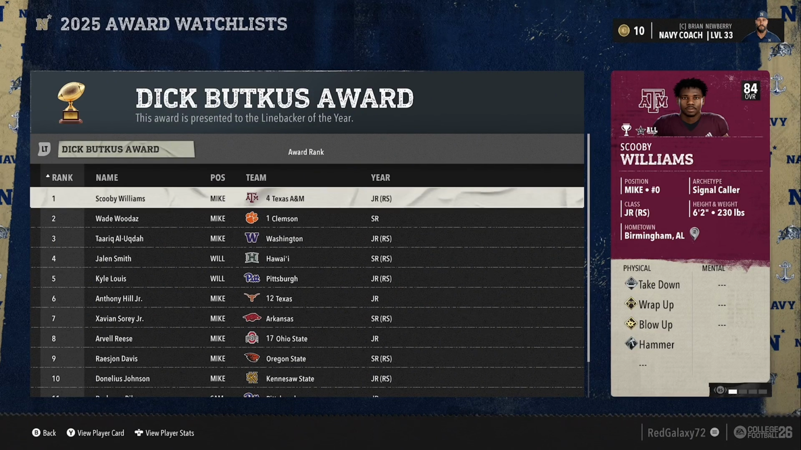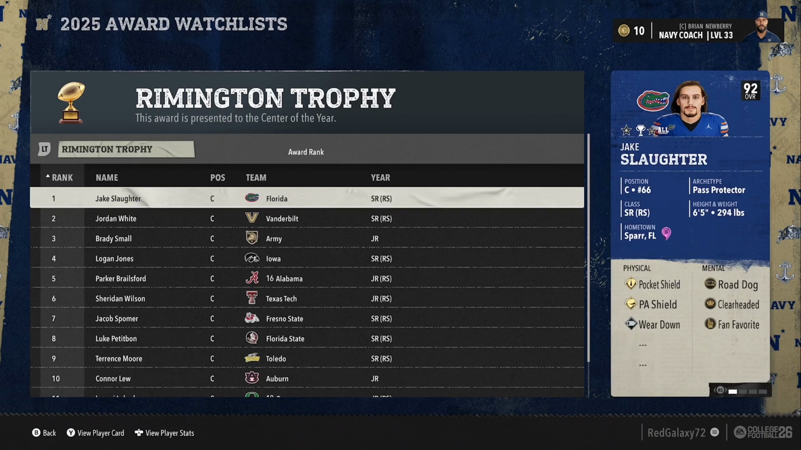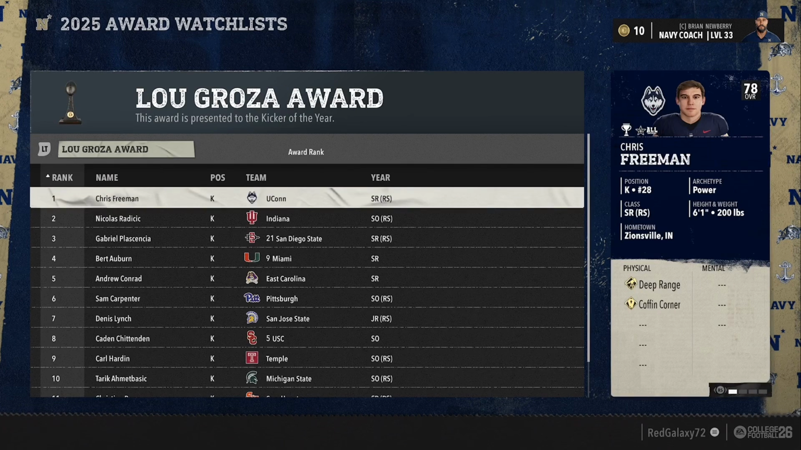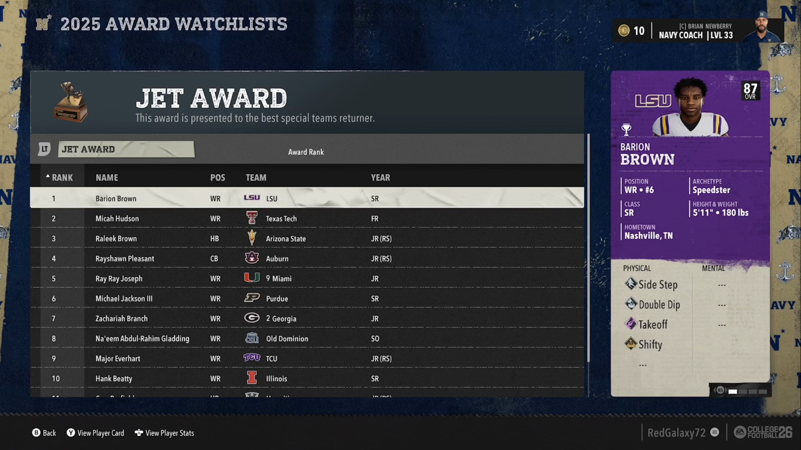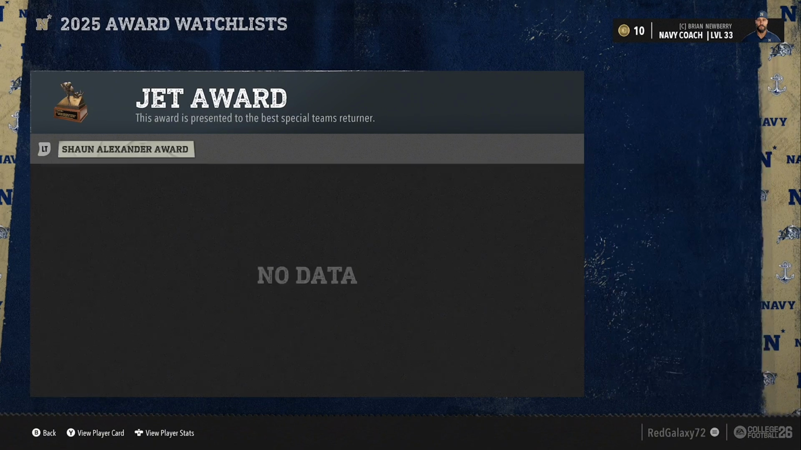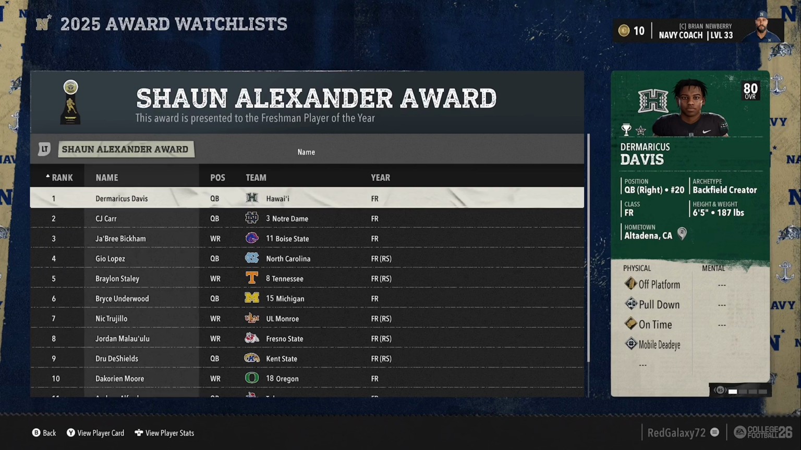But the Broyles Award is going to go to offensive coordinator of Boise State. Dick Butkus is going to go to Scooby Williams. What a name, a Mike linebacker, a junior. But the Remington's going to go to Jake Slaughter, and the Lou Groza is going to go to UConn kicker Chris Freeman. If you care about that, that is it. I mean, it's special teams. So Trey Wilhoit here of FIU punter is going to win the punter of the year. I don't remember what it's called, honestly, but the Jets actually going to go to Barry and Brown.